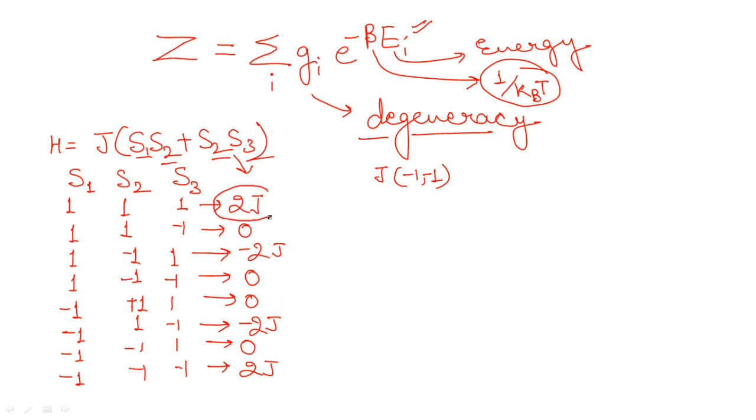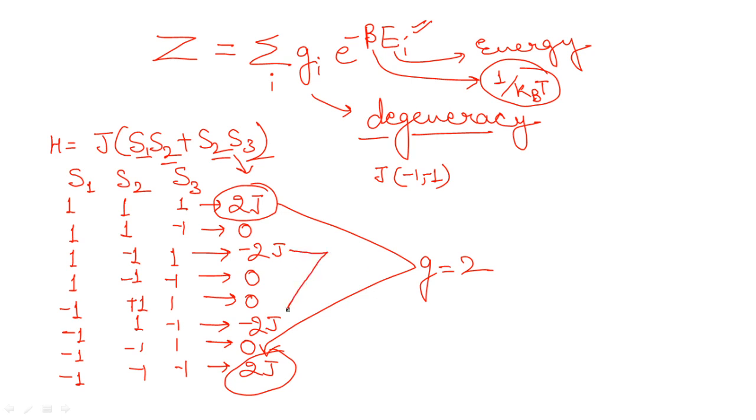So how many times have you got the 2J? 2 times. What is the degeneracy of the 2J energy? That is 2. What is the degeneracy of the -2J energy? That's even 2, because only 2 times you have got it. What is the degeneracy of the 0 energy? You can see how many times you have got it? 4 times. So degeneracy will be 4. Done. Next point. If I talk about the partition function now, how can I write it?